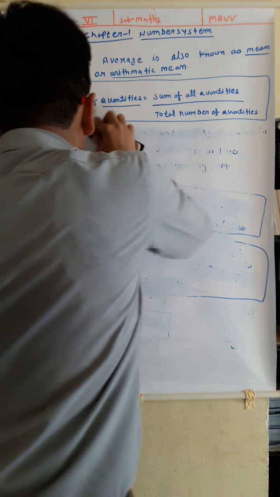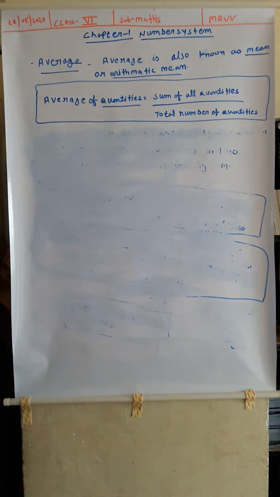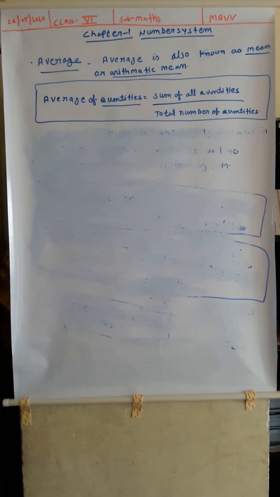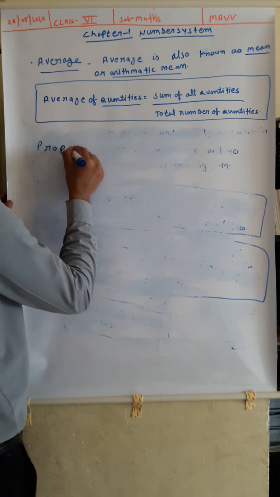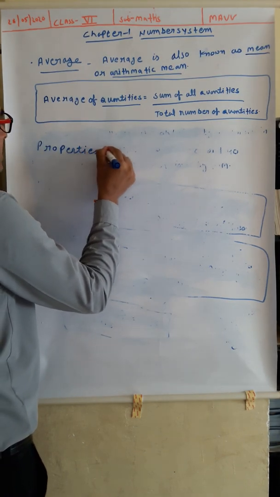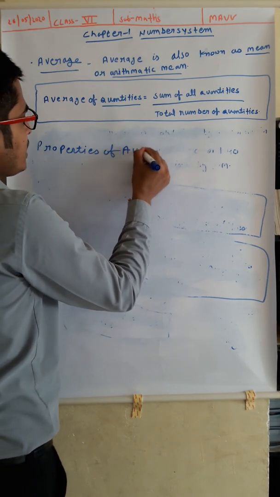Now dear children, there are some properties of average. The first property is, properties of average.